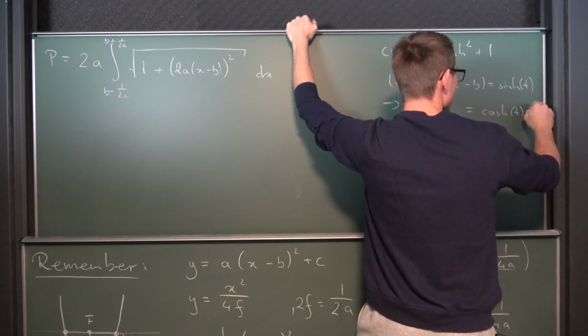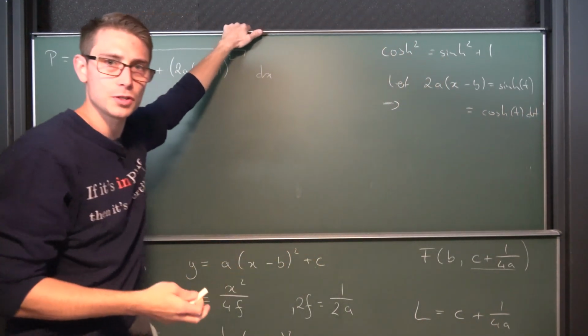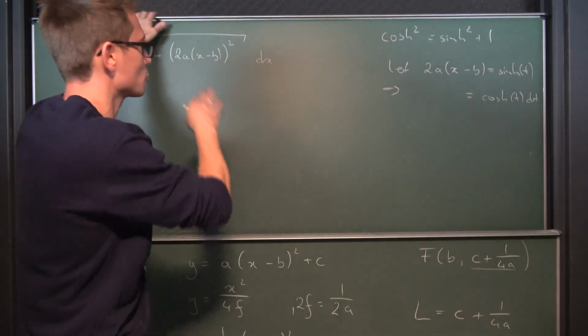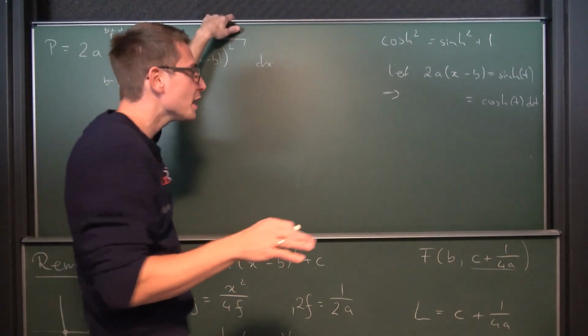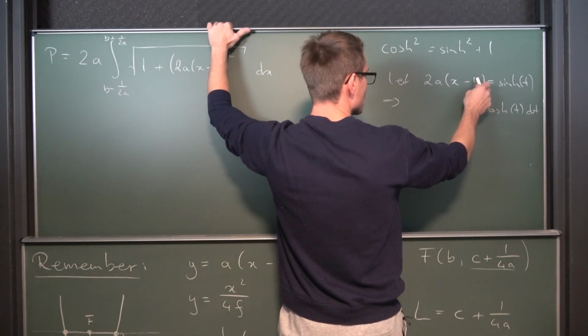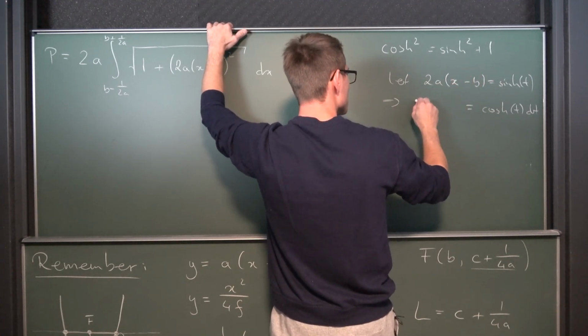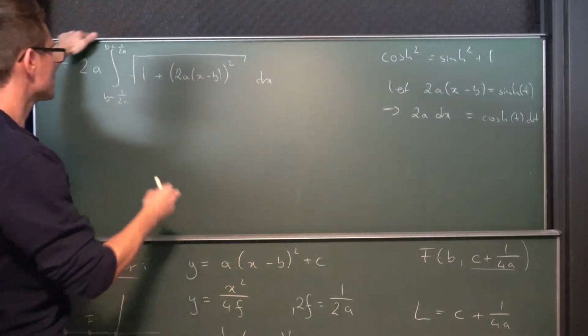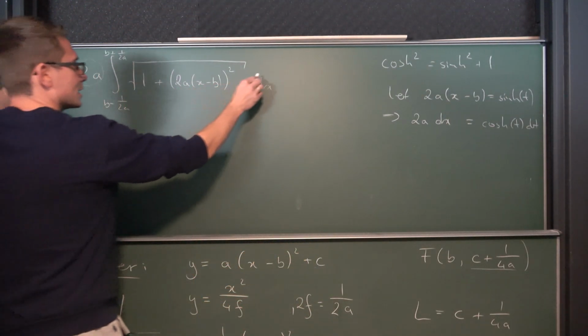If you introduce the tangent as a substitution, you are going to get the secant squared out, which is 1 over the cosine squared, and this is going to turn into a mess here, so don't do it. And here, differentiating this part, the b is going to vanish, and x is going to vanish too, so the only thing left is 2a times dx. Now the cool thing is, 2a times dx is exactly what we have here.